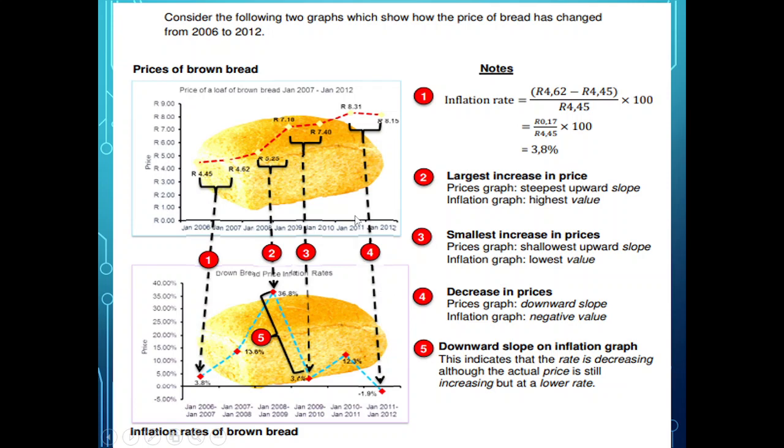Decreases in price, number 4 here. When it decreases in price, you can see that downward slope, it's a negative value. You see the negative 1.9%. And then the downward slope on an inflation graph, this bottom one, when it comes down like that, this indicates that the rate of inflation is decreasing, although the actual price of the bread is still increasing, right? It just says that the slope is more shallow. There it's a steep slope, here's a shallow slope. So that is what this shows.